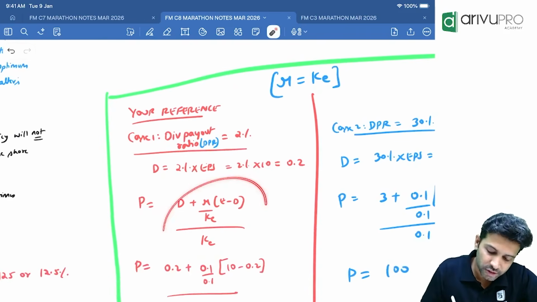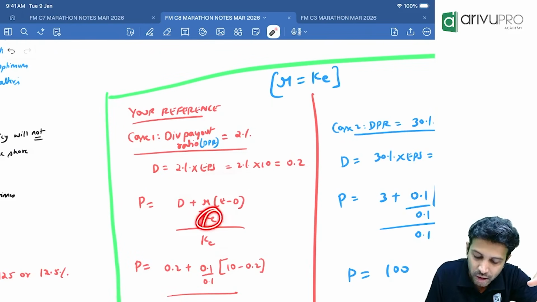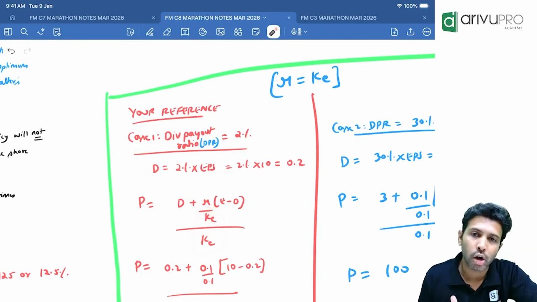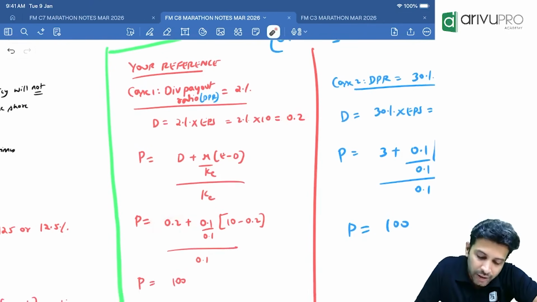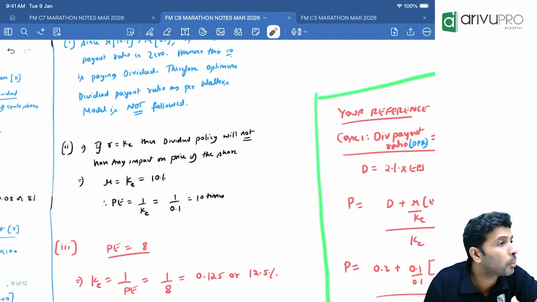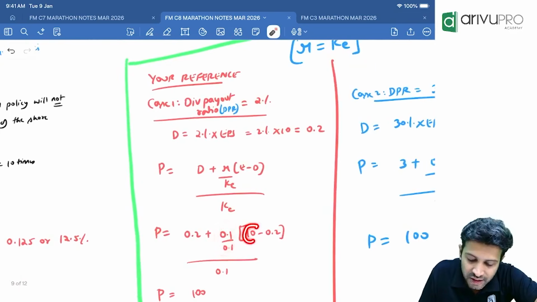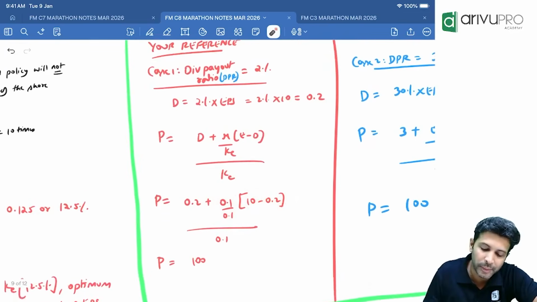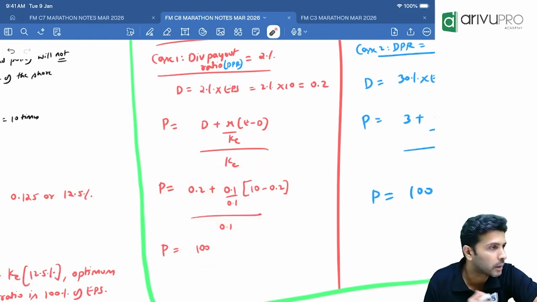Now substitute this in our Walter-Gordon model. The formula is P equals D plus R divided by cost of equity into E minus D, whole thing divided by cost of equity. Dividend we got is 0.2. R and cost of equity are the same, 10%, which is 0.1. So 0.1 into E minus D. E is EPS 10, D is 0.2. Solve. How much are you getting? 100 rupees. If you want, you can prove it for yourself.